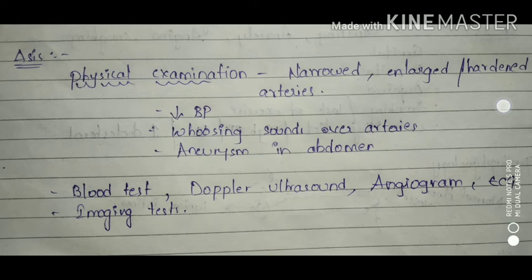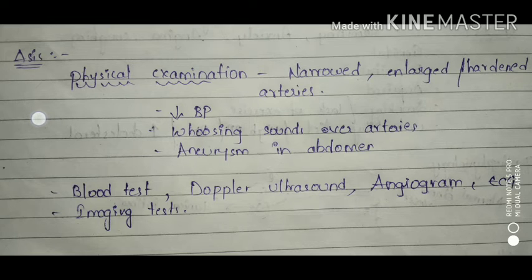Okay, the next one is diagnosis. If you see here, the first thing is physical examination, where we can observe narrowed, enlarged or hardened arteries, and decreased BP or whooshing sounds over the arteries. This can be detected by using a stethoscope, and we can also observe an aneurysm in the abdomen. These are the physical examinations we'll do majorly.